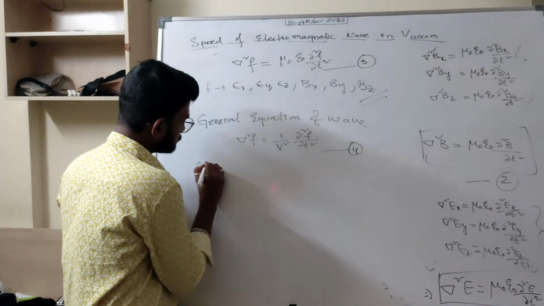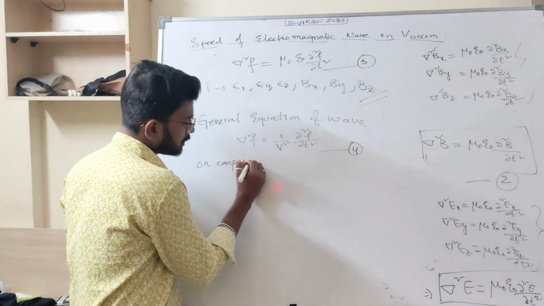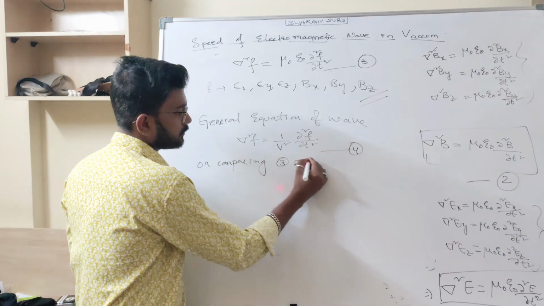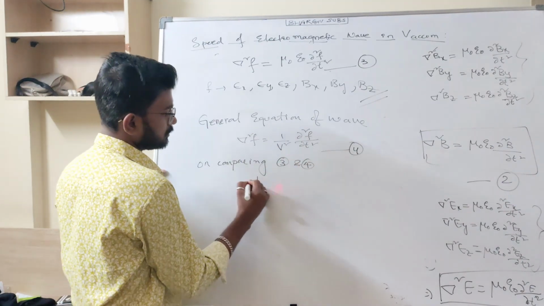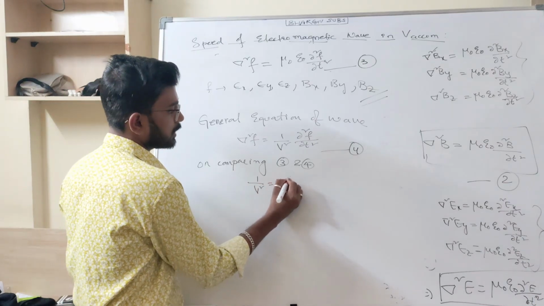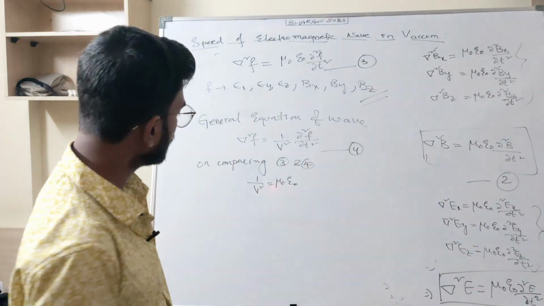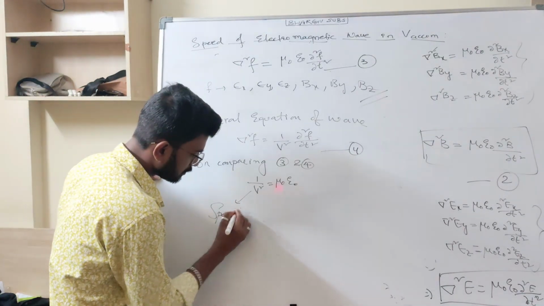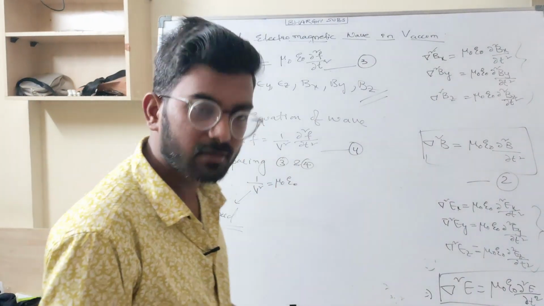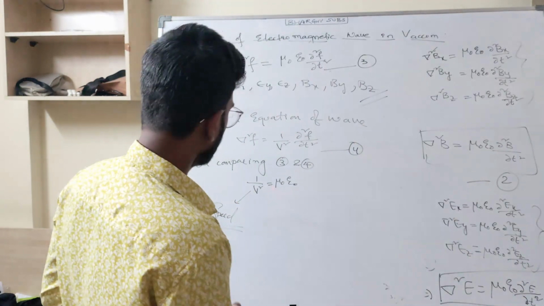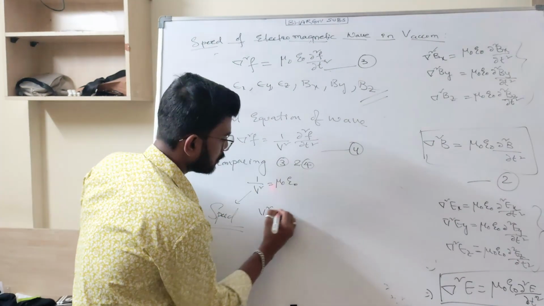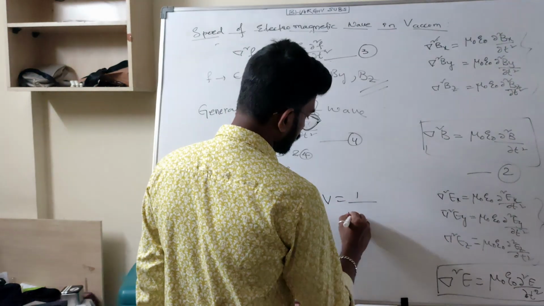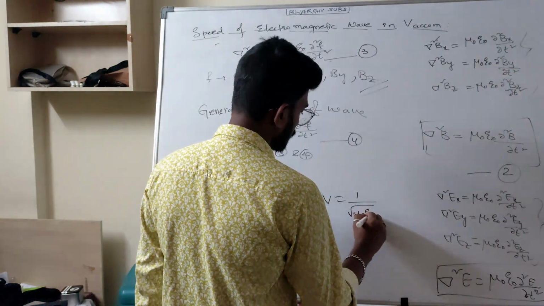On comparing 3 and 4, I will get 1 by v square is equal to mu naught epsilon naught, where v is the speed. Speed of the electromagnetic wave, right? So v square is equal to 1 by mu naught epsilon naught. What is v then? 1 by root mu naught epsilon naught, right?